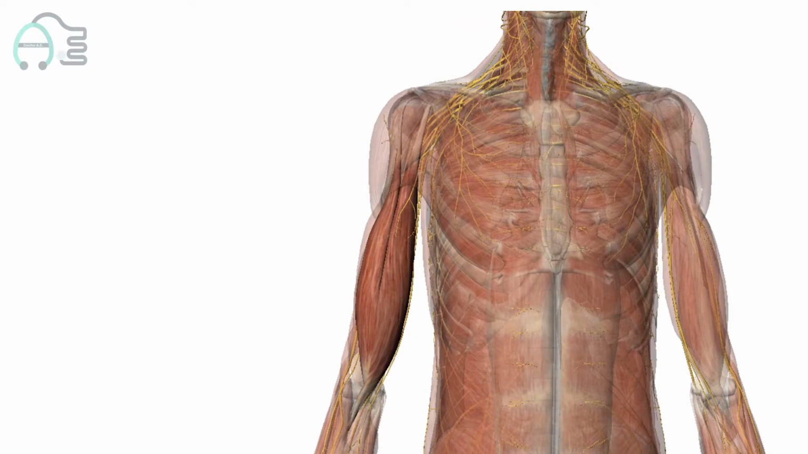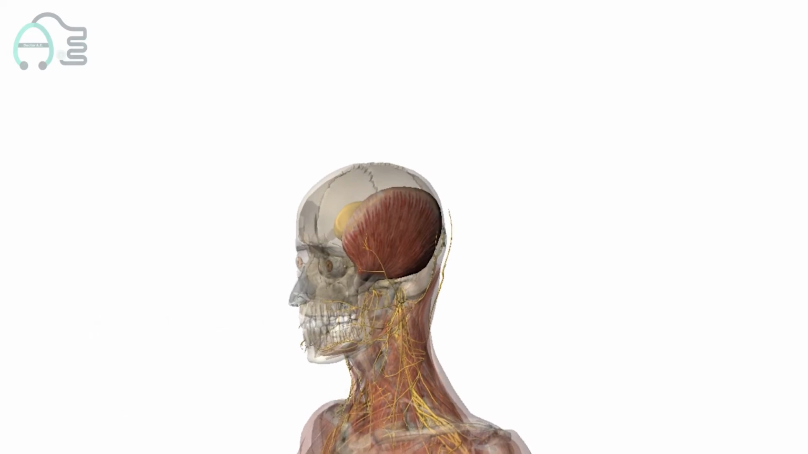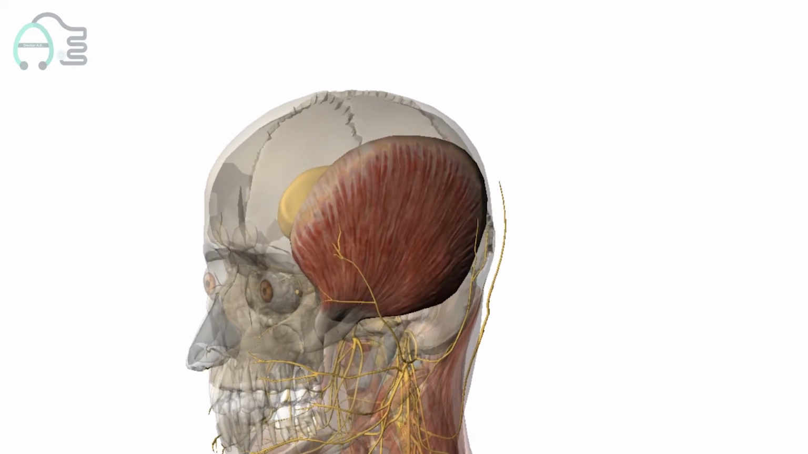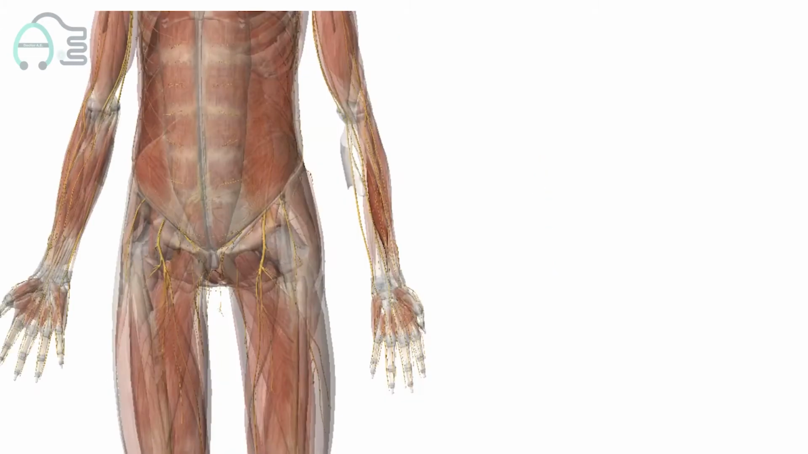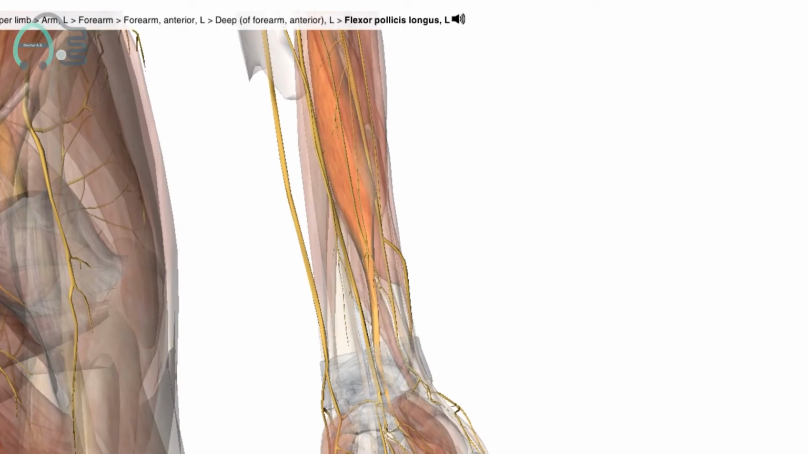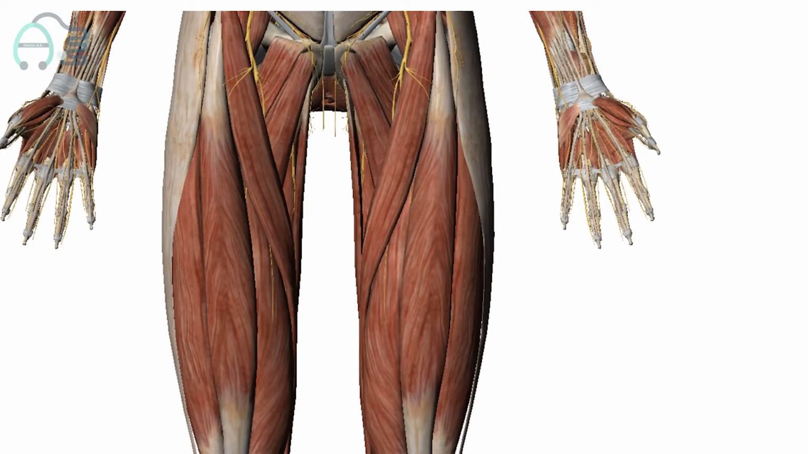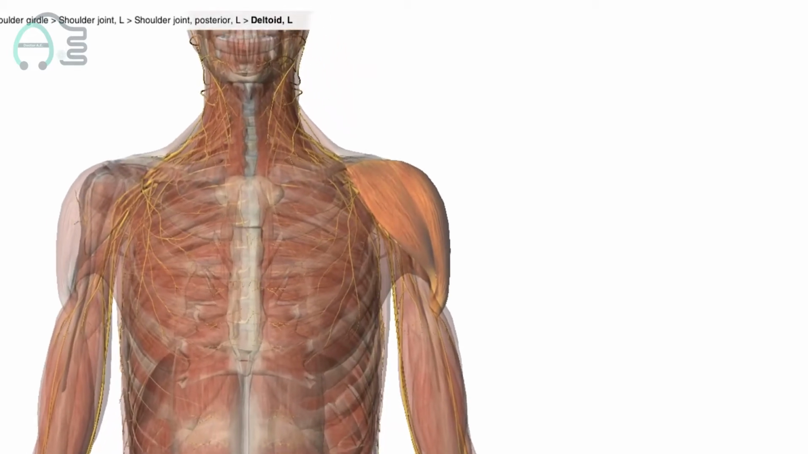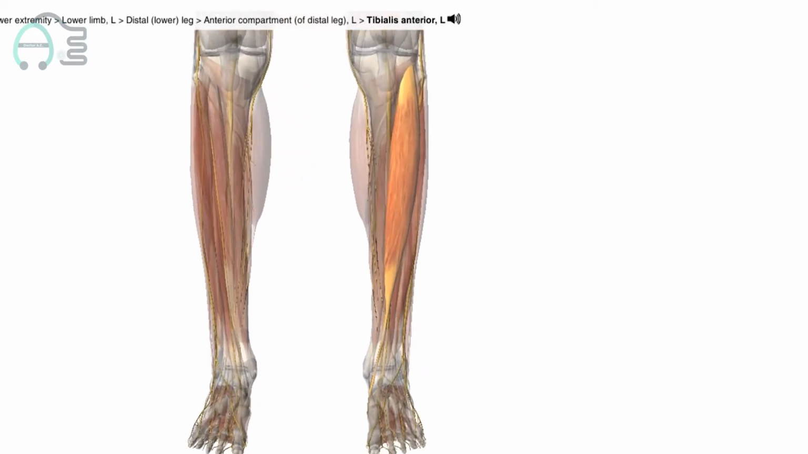Muscles with oblique fasciculi. These are muscle in which the fibers are oblique to the line of pull. These muscle may be triangular, such as temporalis; unipennate, such as flexor pollicis longus; bipennate, such as rectus femoris; multipennate, such as deltoid; circumpennate, such as tibialis anterior.